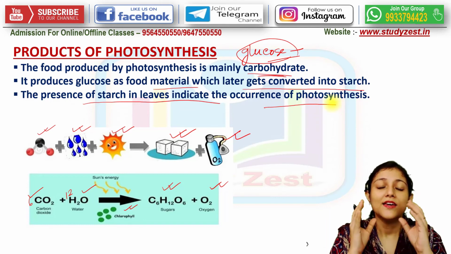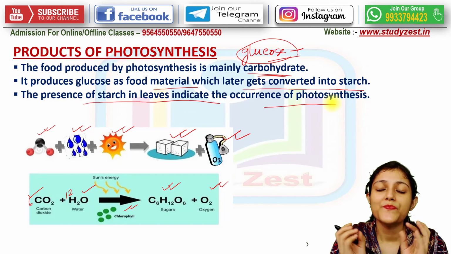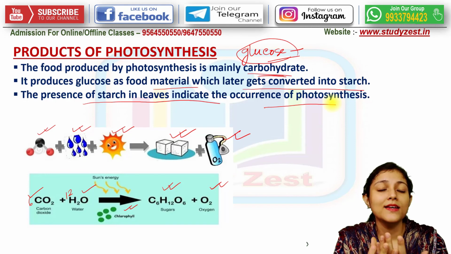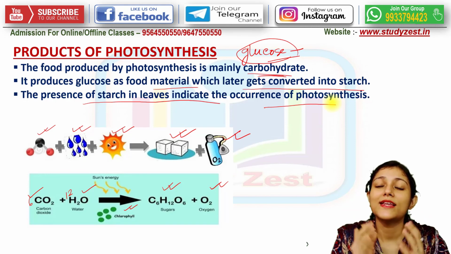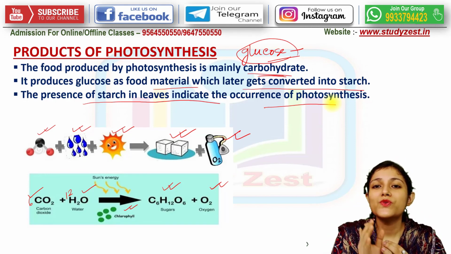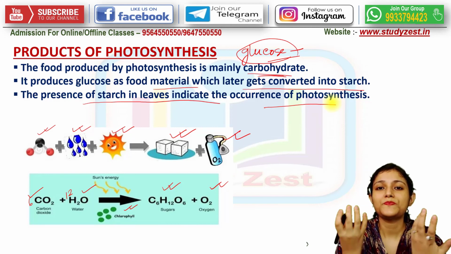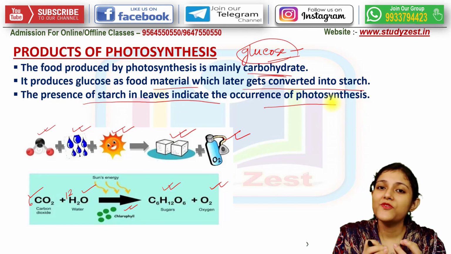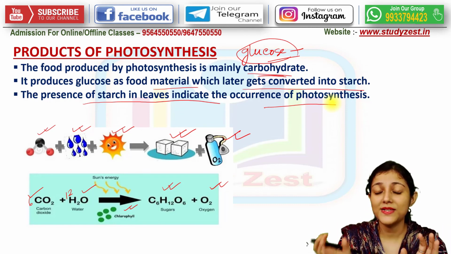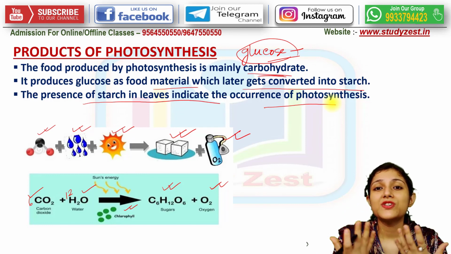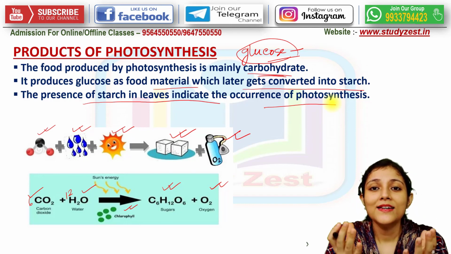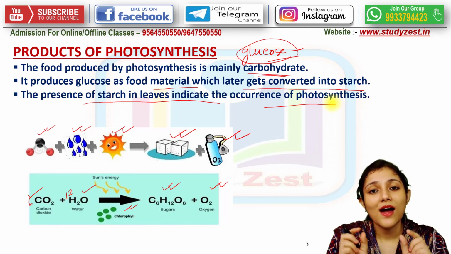We can test whether photosynthesis occurred in the leaves or not. If we want to understand whether photosynthesis has occurred, then we have to do a test for starch. We have to take the leaves and test whether starch is present or not. If we find that no starch is present, that means the leaf is very fresh and new and has not undergone the process of photosynthesis at all. But if we can see that starch is present on